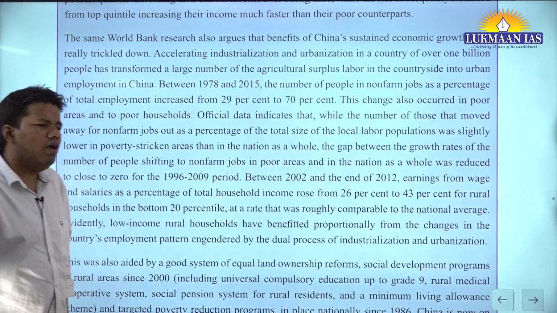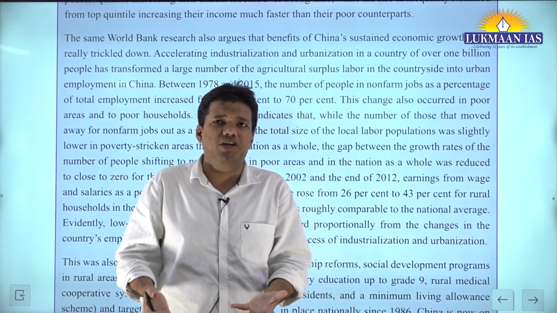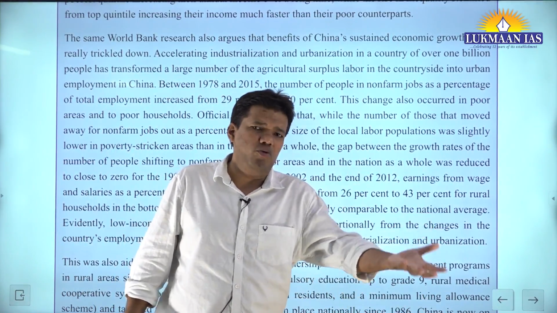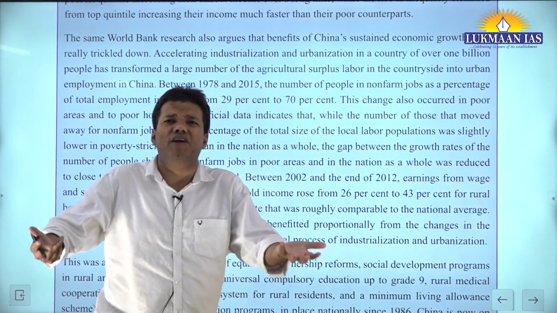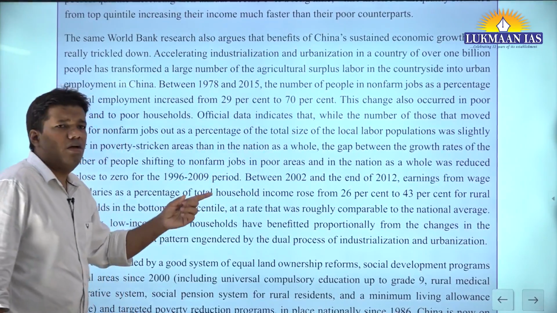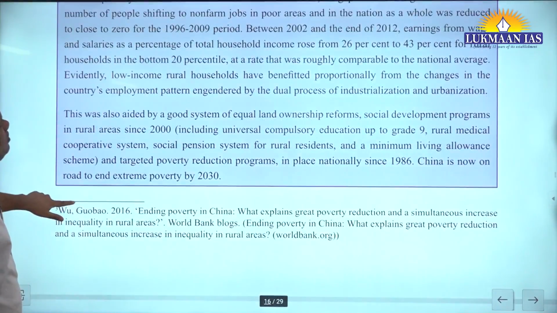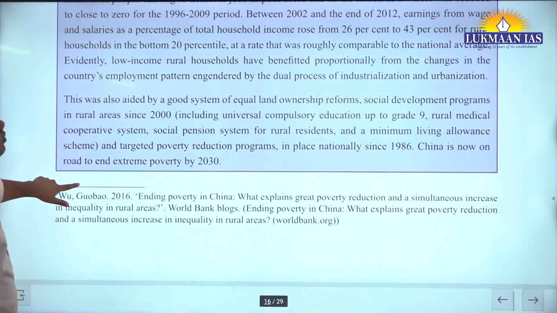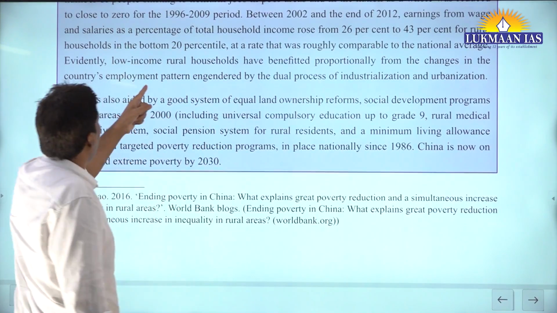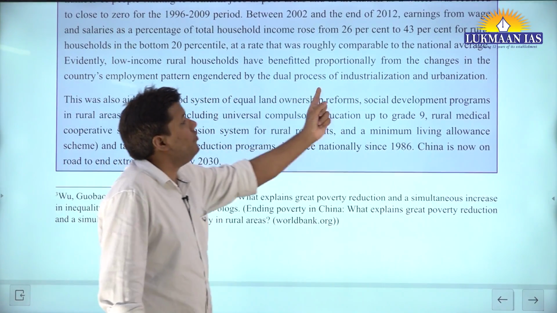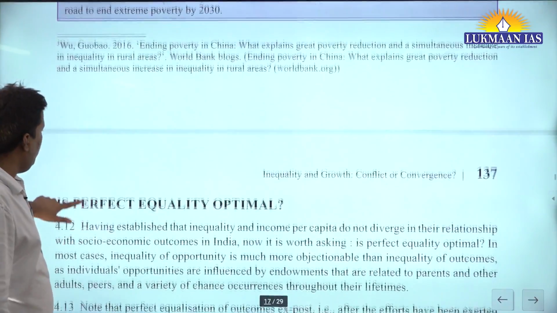You see, how could it be possible that almost 45% of the population depends upon agriculture, which gives only 17% of GDP? That is surplus labor, disguised labor. Marginal productivity of labor is zero. So that is the same thing. So what they say, from the changes in the country's employment pattern engendered by the dual process of industrialization and urbanization. Okay, so this is what happened.